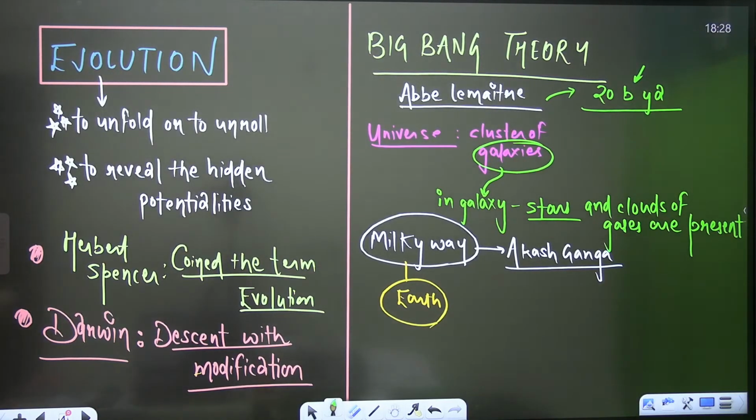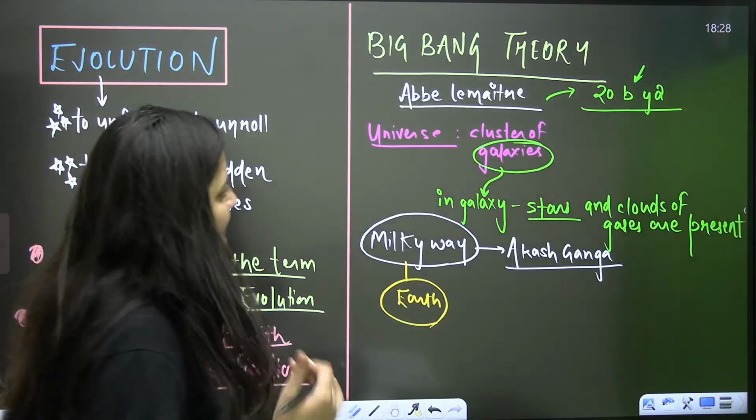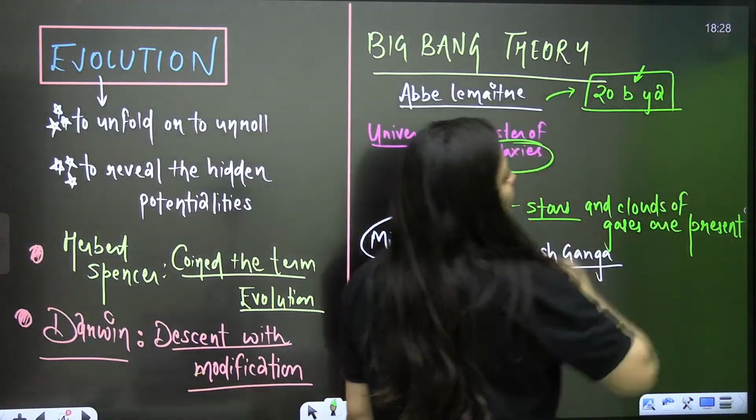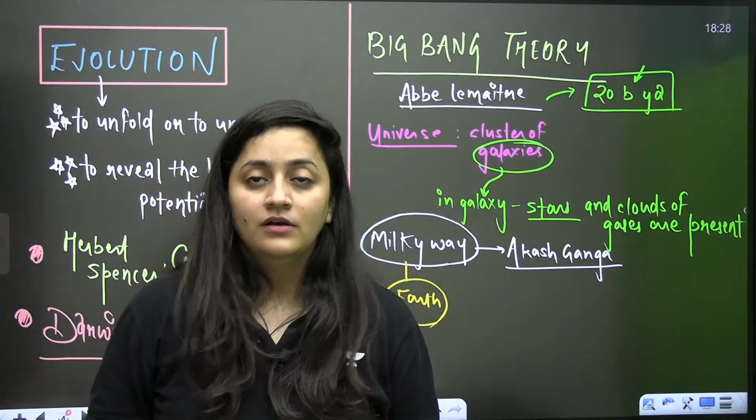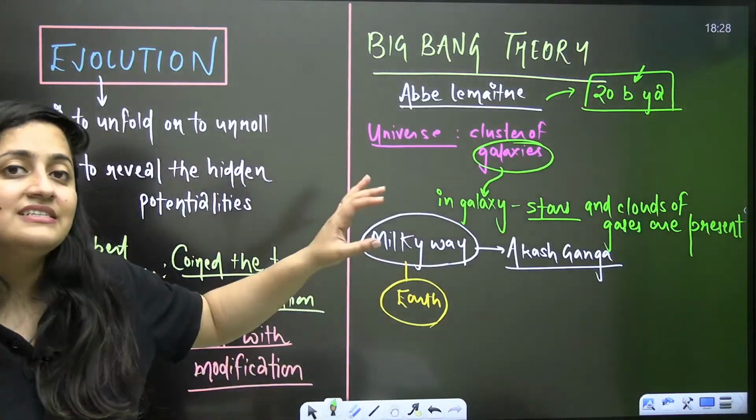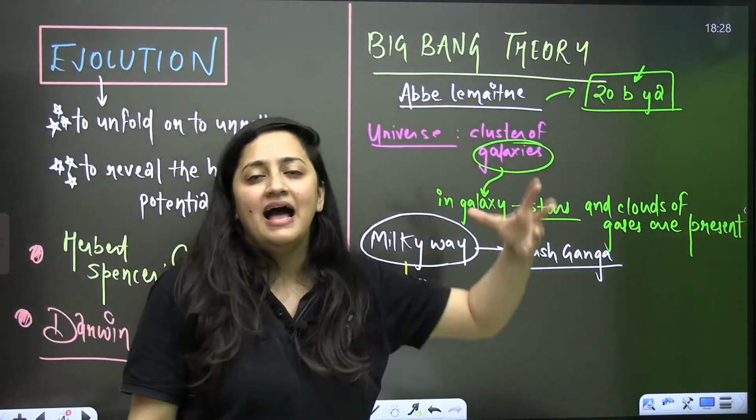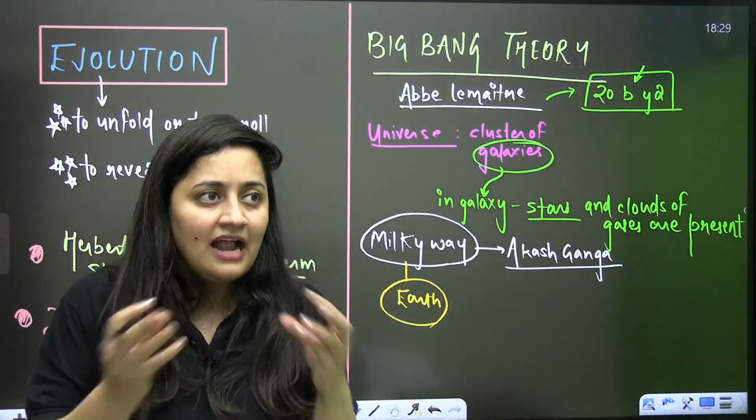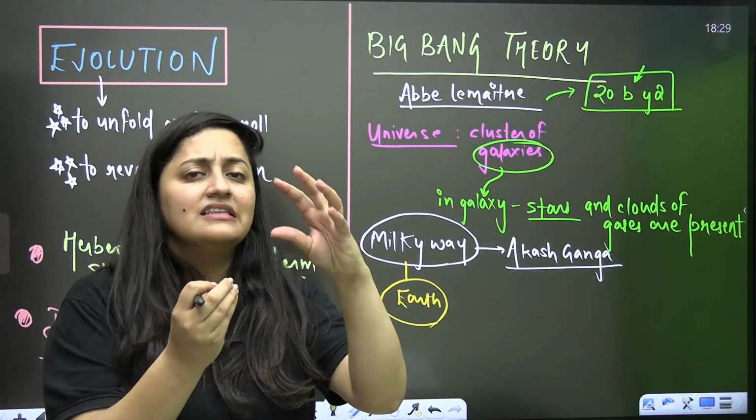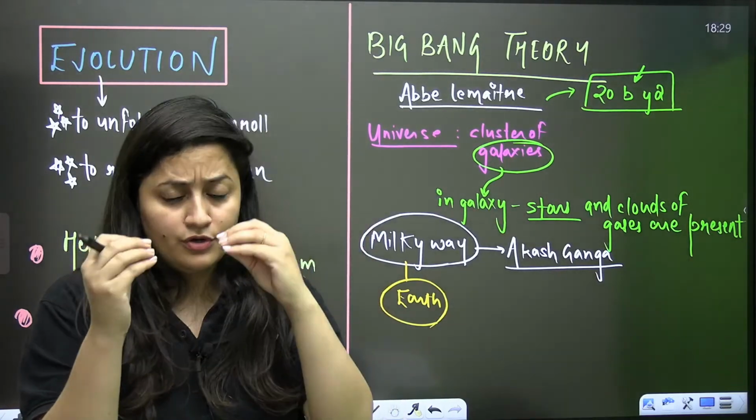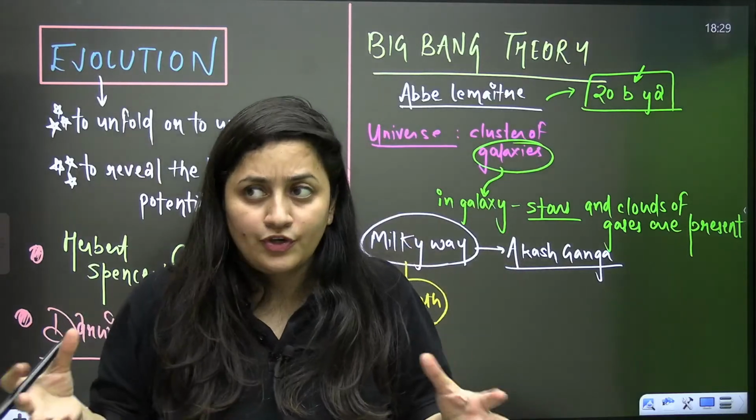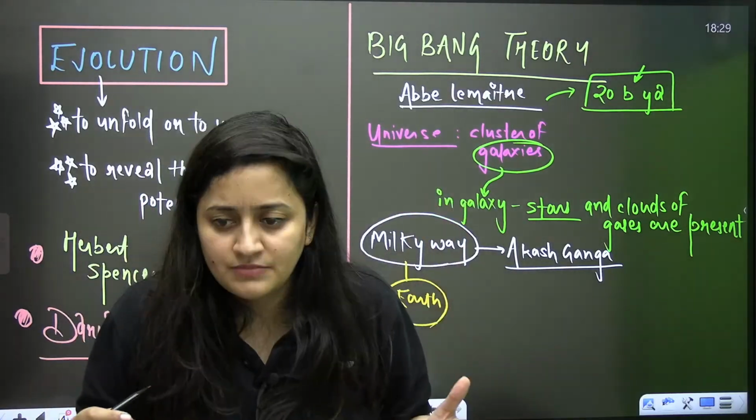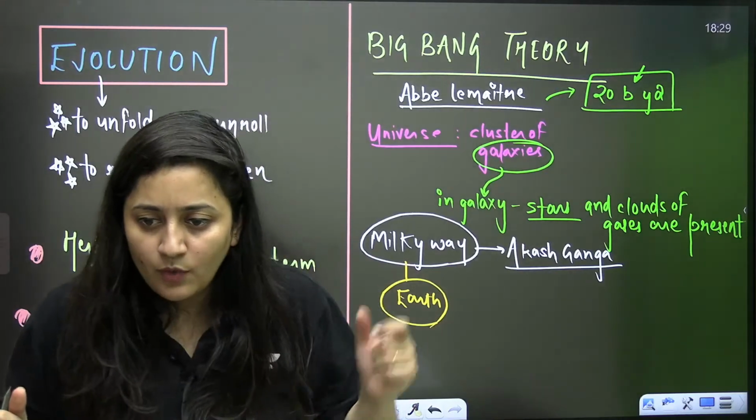Clear, bache? So the Big Bang theory attempts to explain the origin of the universe, and as per this theory, the universe is very old. Almost 20 billion years ago it formed. Your universe is 20 billion years old. And when we talk about its origin, we talk about a Big Bang, a kind of thermal explosion. We cannot measure that explosion in physical terms. It was that huge.